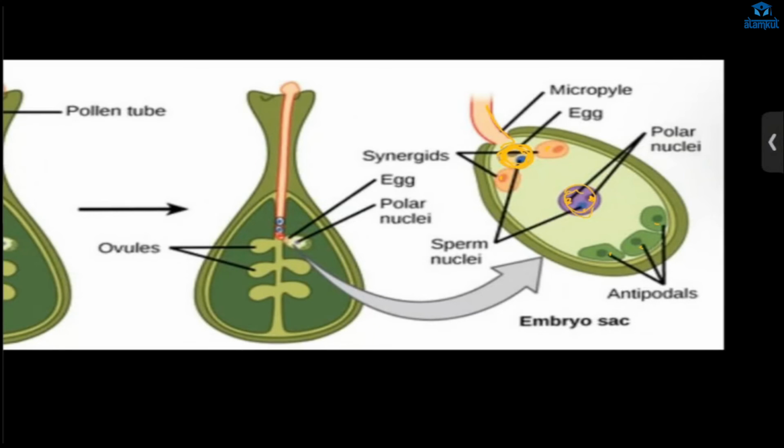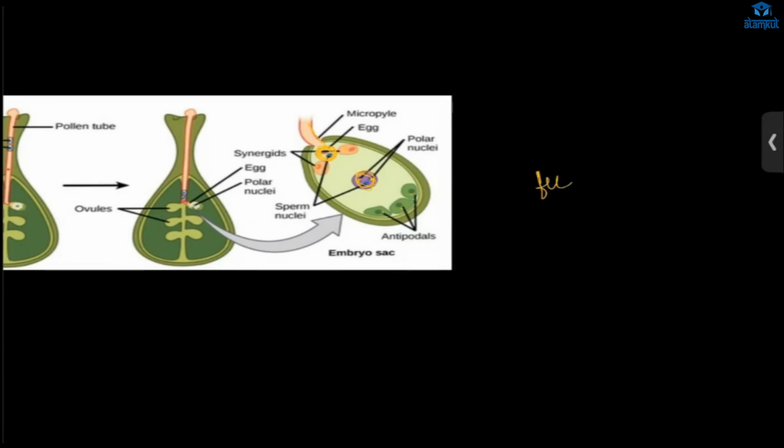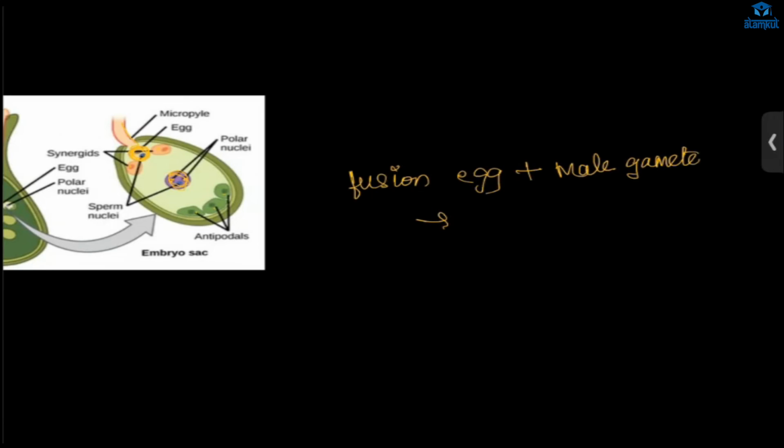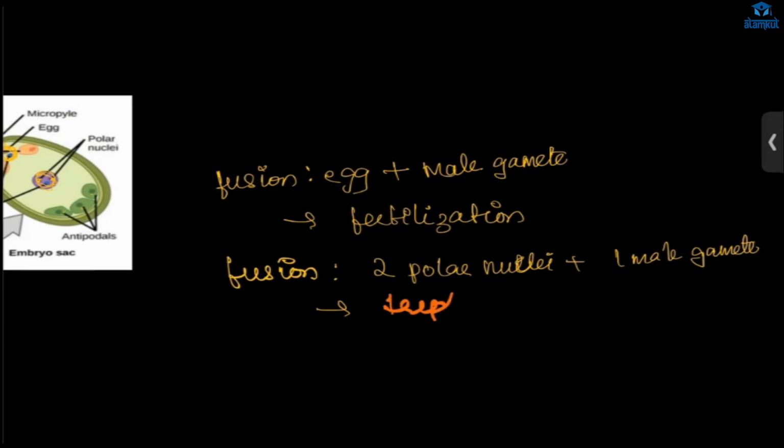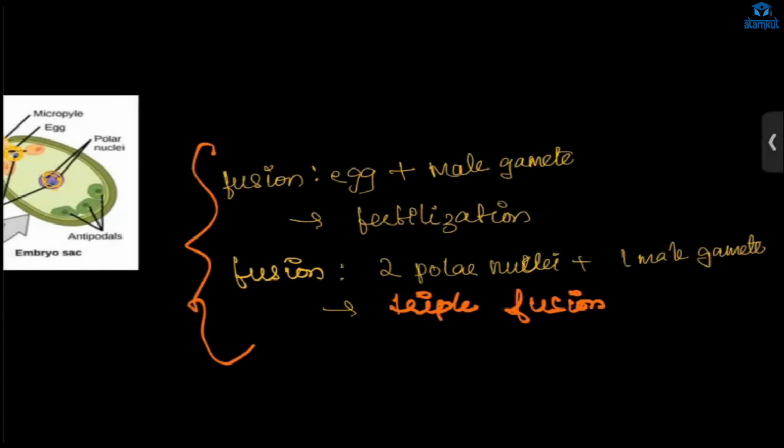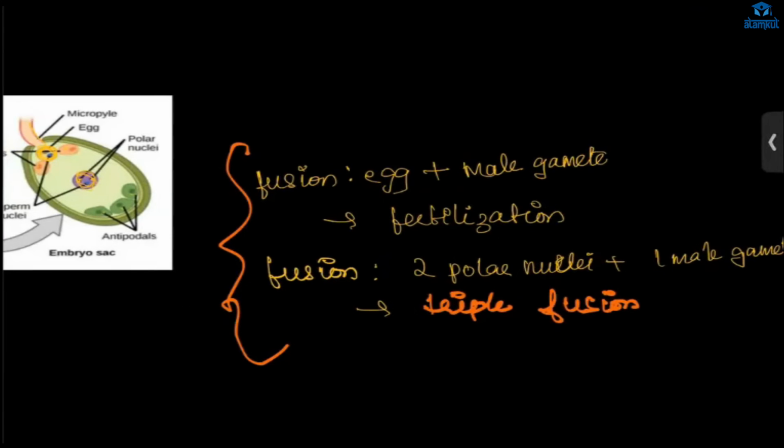And here there are two polar nuclei, right, and one male gamete, right? So there is fusion of three. So it is called triple fusion. Understood? Understood or not? Fusion of egg is fertilization, fusion of two polar nuclei plus one male gamete is triple fusion. These two things, right? There are two-time fertilizations, so it is called double fertilization.